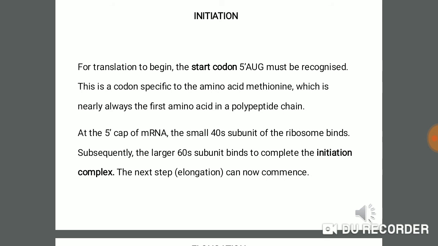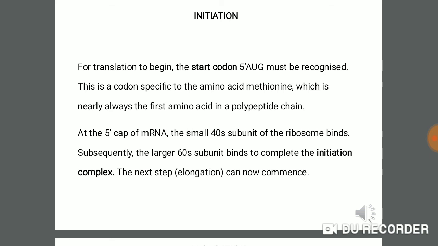Ribosome is an organelle present in the cell cytoplasm, and it consists of two subunits, a small subunit and a large subunit. The small subunit is known as 40S, and the large subunit in some species is 60S, in other species 80S.